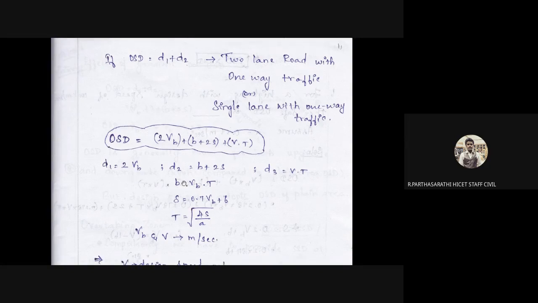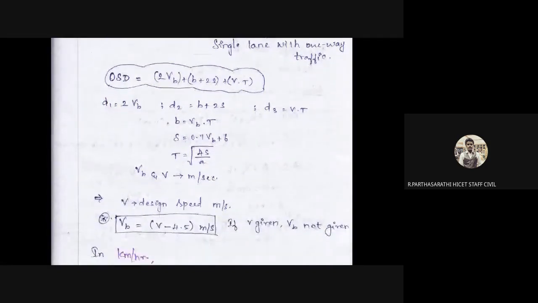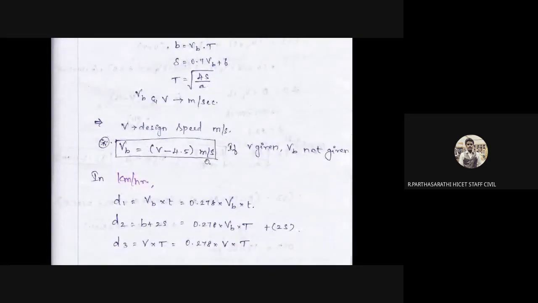D1 is VB into T, D2 is B plus 2S, and D3 is V into T. So these are already the formulas. V is 4.5 meters per second, as given.